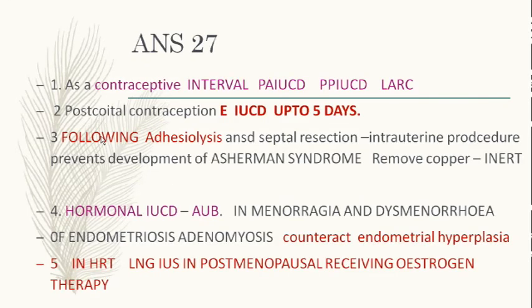Dysmenorrhea is one, yes. So one was interval, that is, it was used after 6 weeks. Then PA IUCD is written for post-abortal IUCD. PP IUCD is written as endometrial carcinoma. Who tells? Garima Rai. Why will you use it in endometrial carcinoma? You will never use it in endometrial carcinoma, Garima. So that is postpartum IUCD is second, and these are all long-acting reversible contraception.